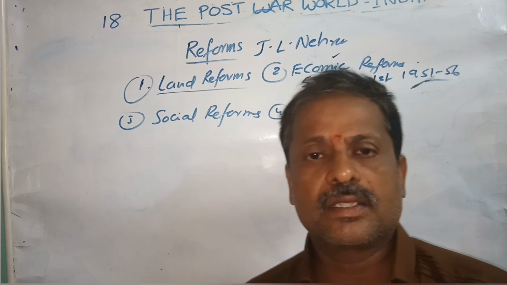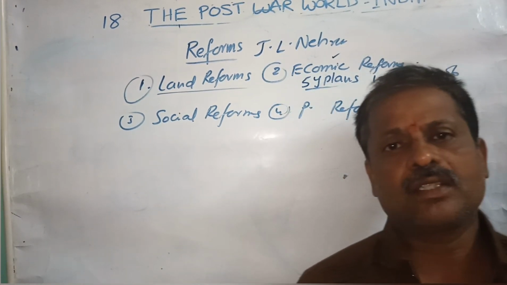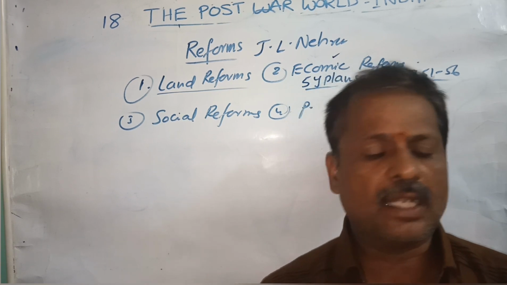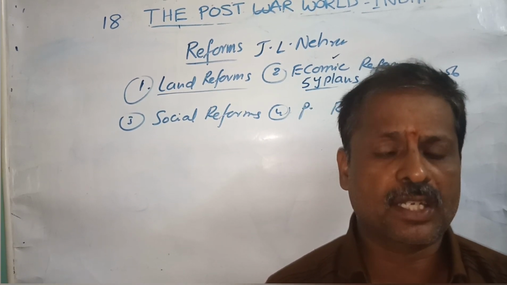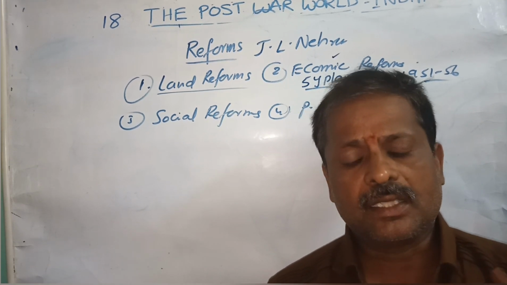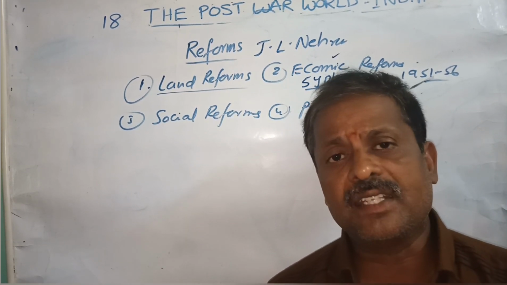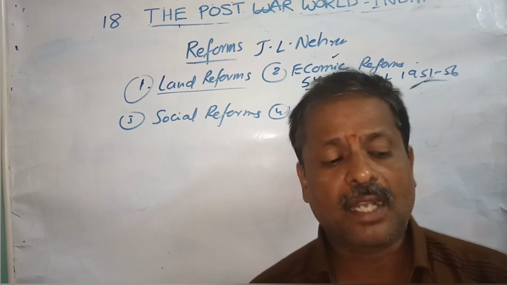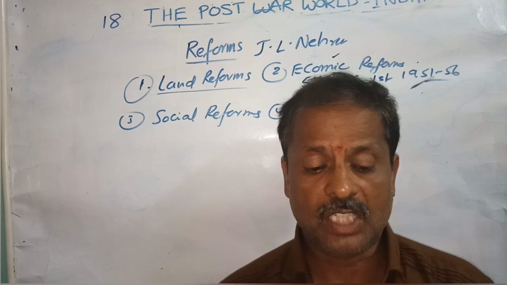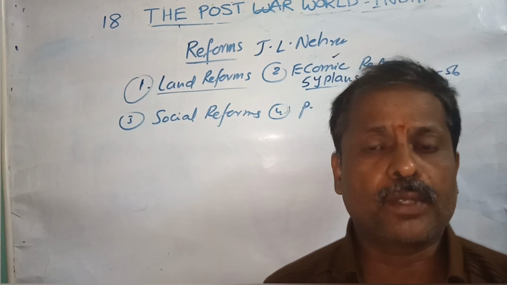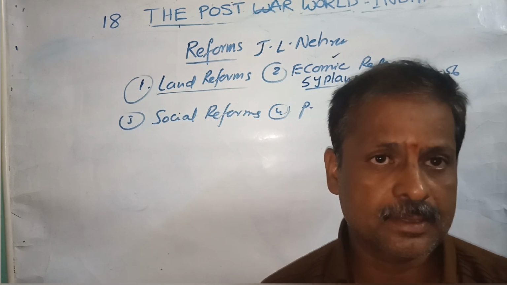Nehru started the green revolution. The main aim of India at that time was to increase crop production, because in the decade of 1950 to 1960, production was less and consumption was more. That's why it was inevitable for our India to increase the crop production by using modern methods.